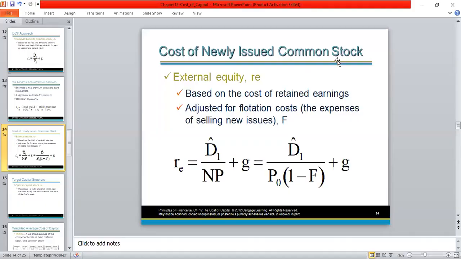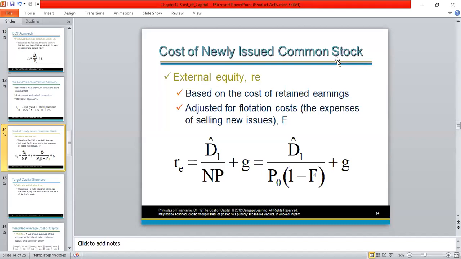So now let's move into cost of new equity. When you are issuing new ordinary shares, how do we calculate the cost of those shares? So cost of new equity would be next year's dividend or D1, like in the case of cost of existing ordinary shares. Even in the case of new ordinary shares, we take next year's dividend D1, that we divide by P0, which is the current price, minus flotation cost.